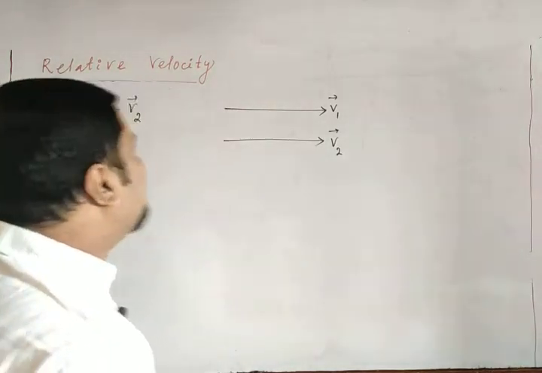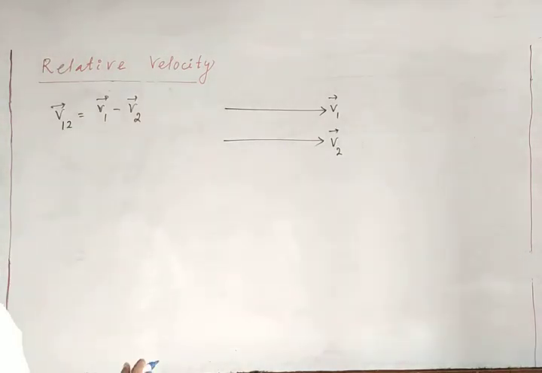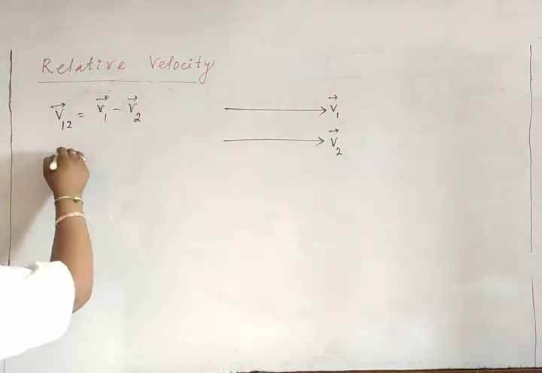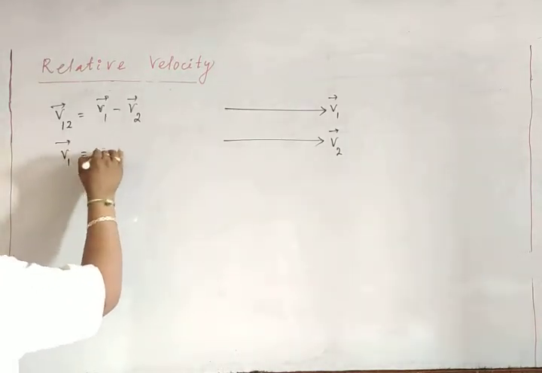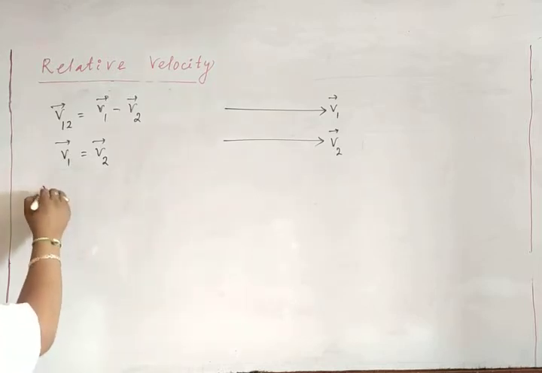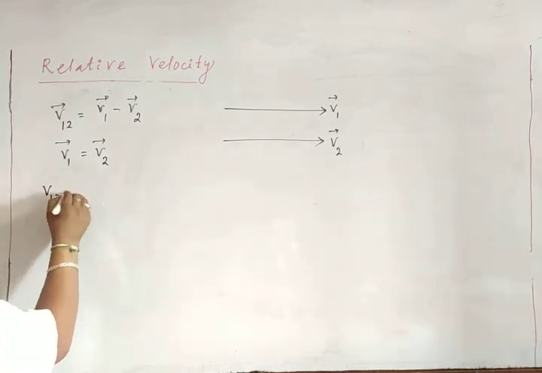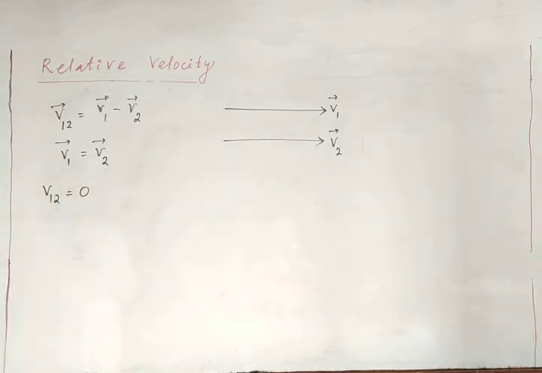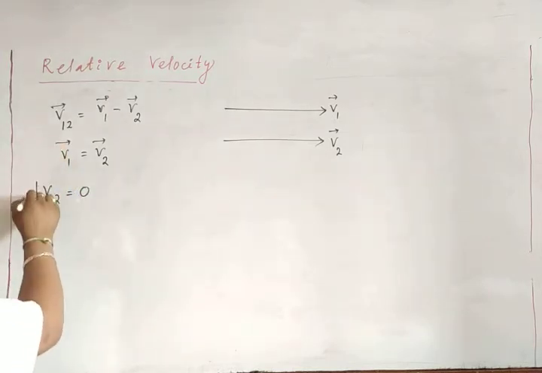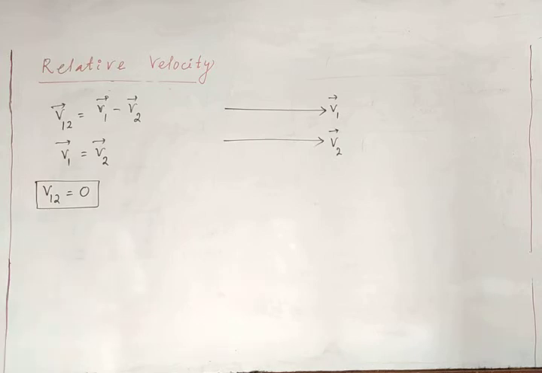So if they are moving with the same velocity, in this case your v1 is equal to v2. Both have the same velocity. So the relative velocity of 1 with respect to 2 is equal to what? 0. I am considering only the magnitude part. The relative velocity of 1 with respect to 2 is 0.